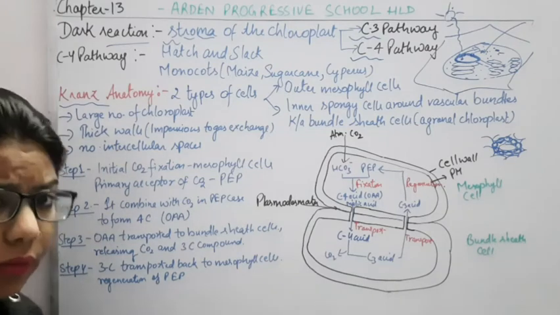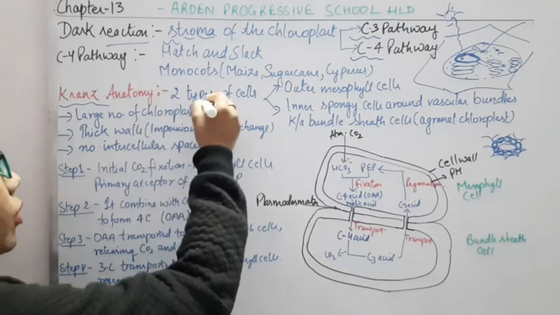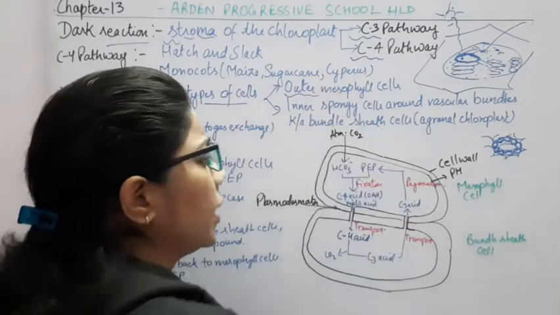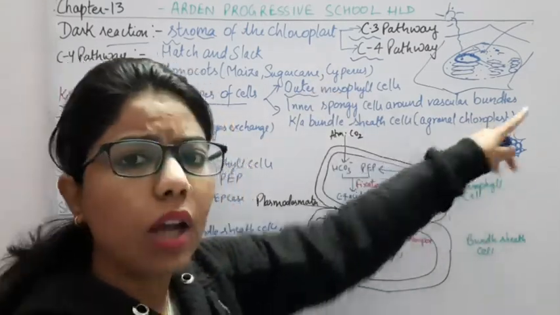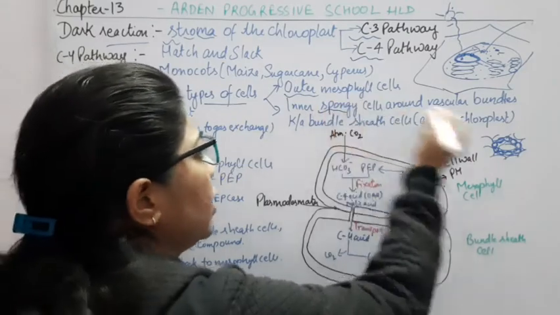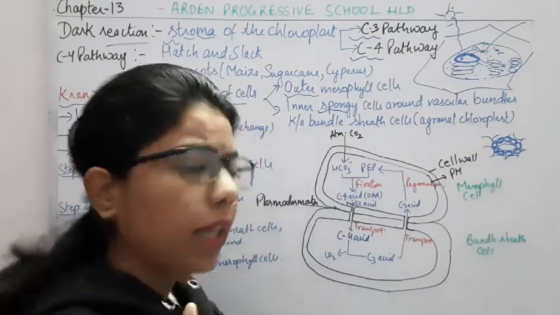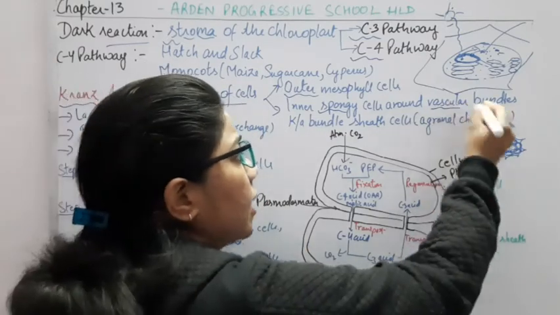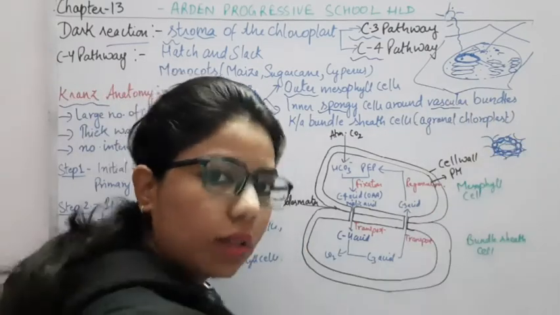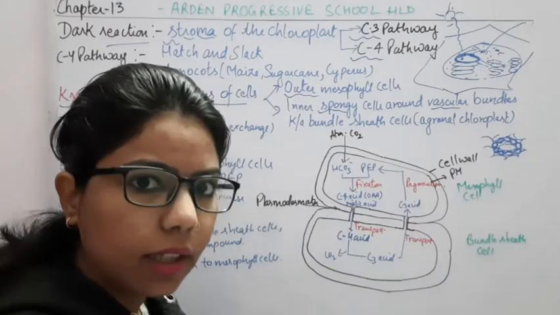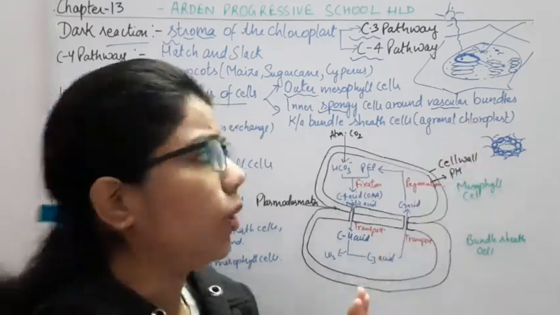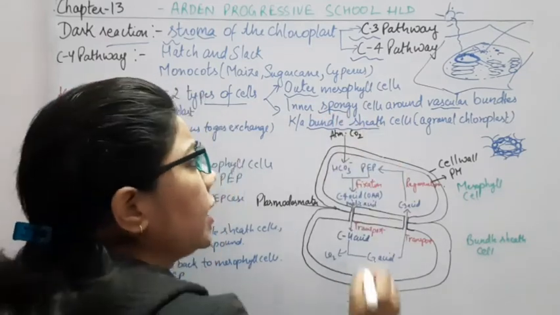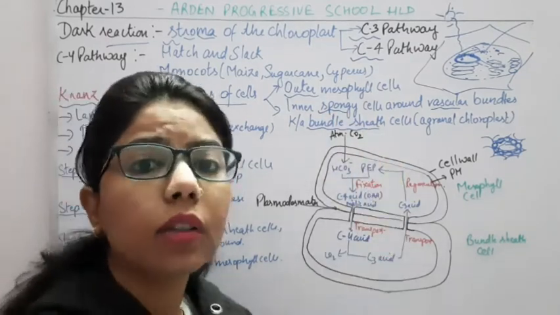So here first we will discuss what happens in Kranz anatomy. Two types of cells are present. The outer one is the mesophyll cells, which I have drawn outer, and the inner one is the spongy cells, right? These are the spongy cells and they are surrounding the vascular bundles here. Vascular bundles are the conducting ones, xylem and phloem. Okay, so now these are known as bundle sheath cells.